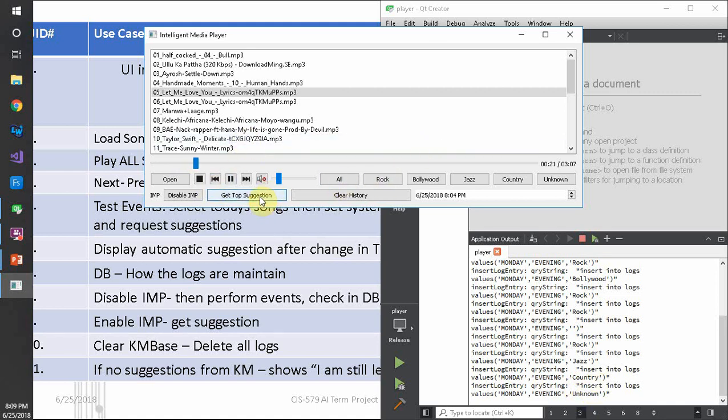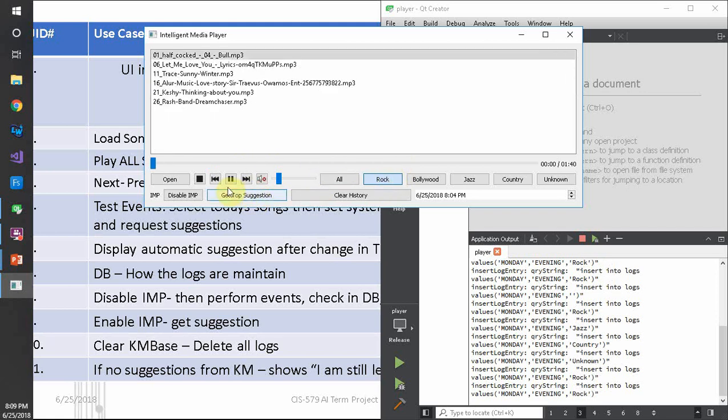Now, if I get the top suggestion, it gives what are most of the genres I have listened to before. But to test that, let's load the rock music. I have created these buttons on purpose to sort the songs and test the DB functionality, the inference engine.